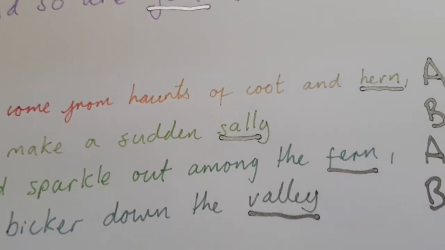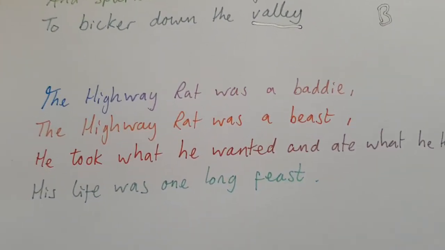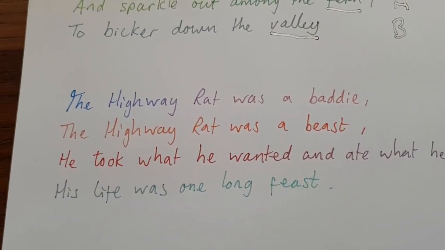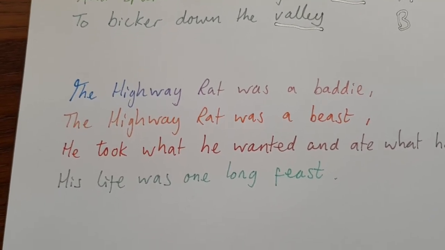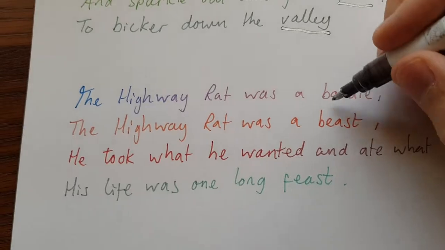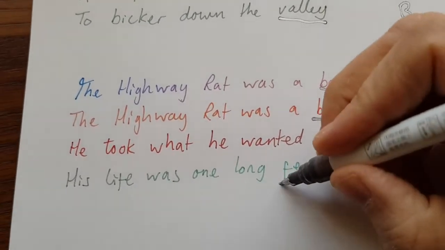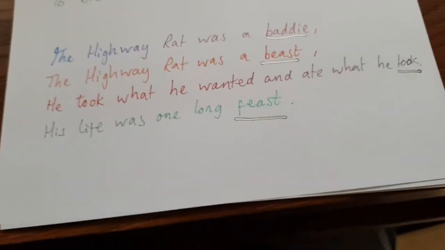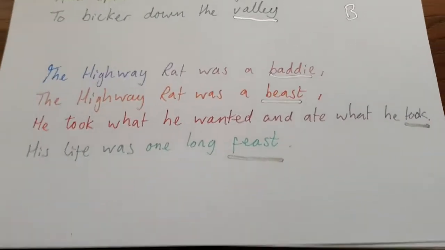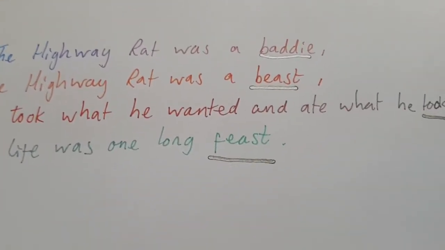Okay, now let's go on to an all-time classic, The Highway Rat. The highway rat was a baddie. The highway rat was a beast. He took what he wanted and he ate what he took. His life was one long feast. So this time we have baddie, beast, took and feast. This one is probably actually the most complicated one, and some of you will know that it's copied from The Highwayman because some of us did that in class.